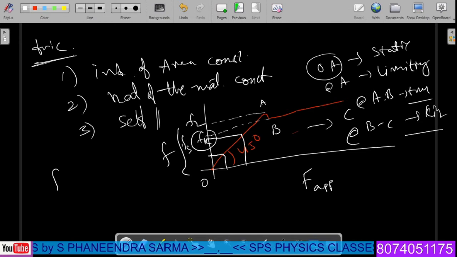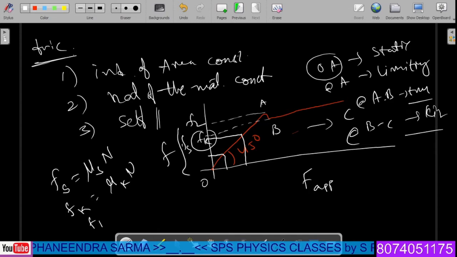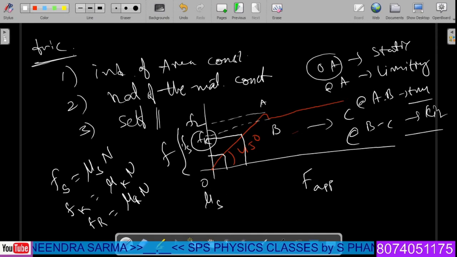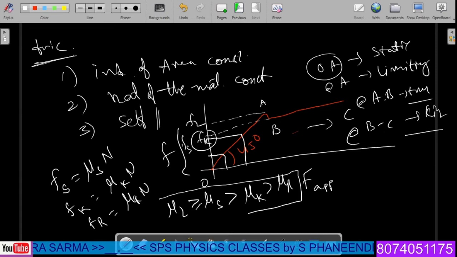Anyway, the magnitude of static friction is given by Fs equals mu s into normal reaction. Kinetic friction is given by mu k into normal reaction, and rolling friction is given by mu r into normal reaction. As a relation, mu s is greater than mu k, which is greater than mu r. However, mu s is greater than or equal to mu l, where mu l is the coefficient of limiting friction. This is the theory part.